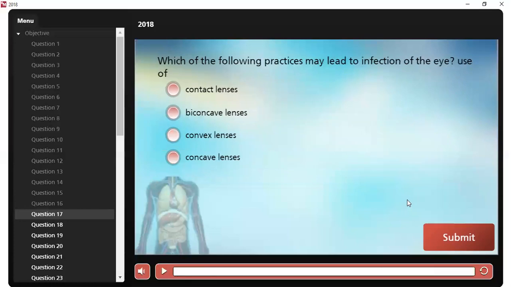Let's go to 17. Which of the following practices may lead to infection of the eye?